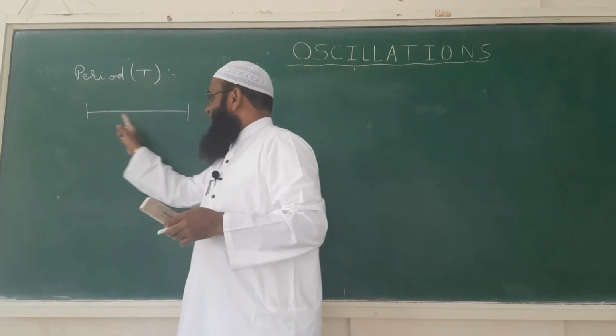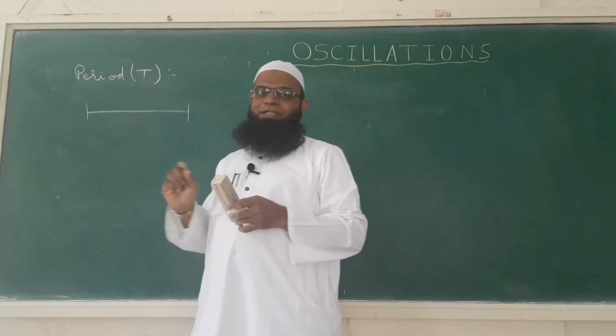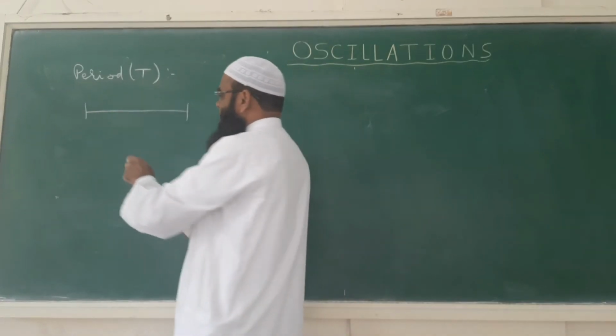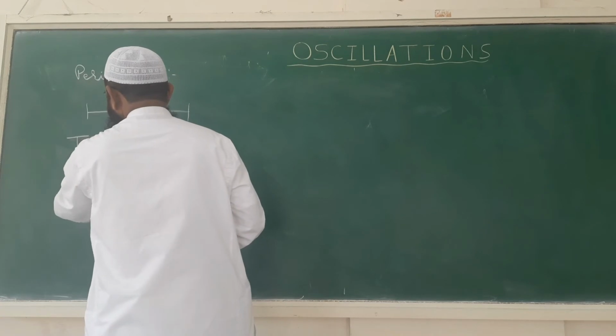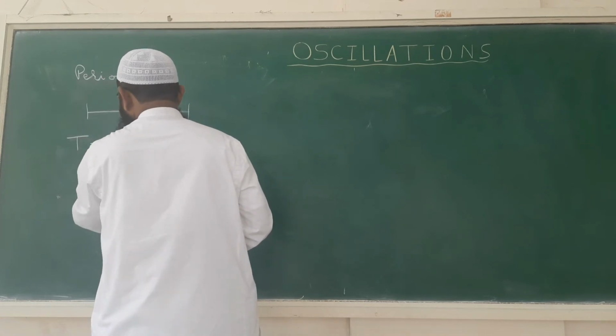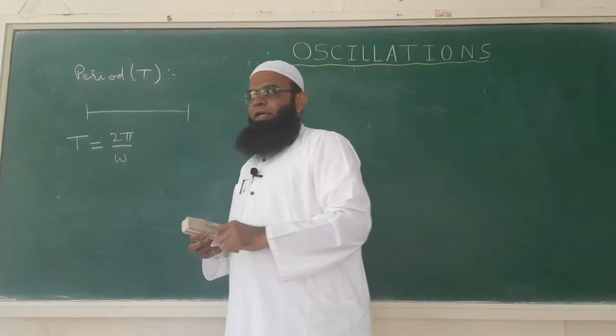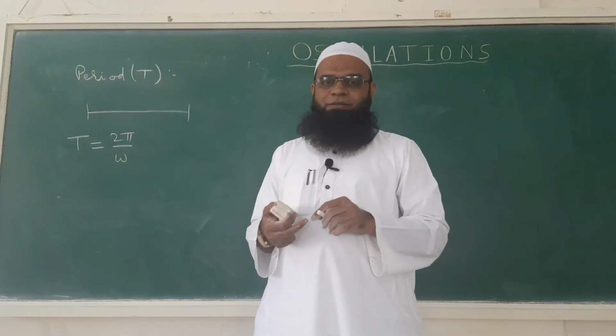For one oscillation, how much time is needed? That is the time period, and it is generally denoted by T. T is equal to 2 pi by omega, and the unit of time period is second.